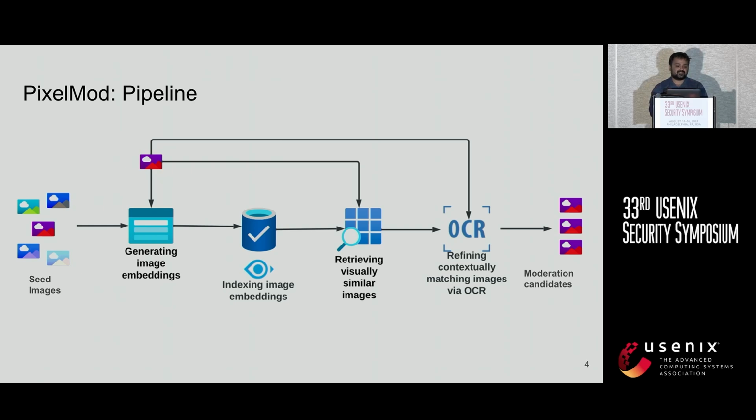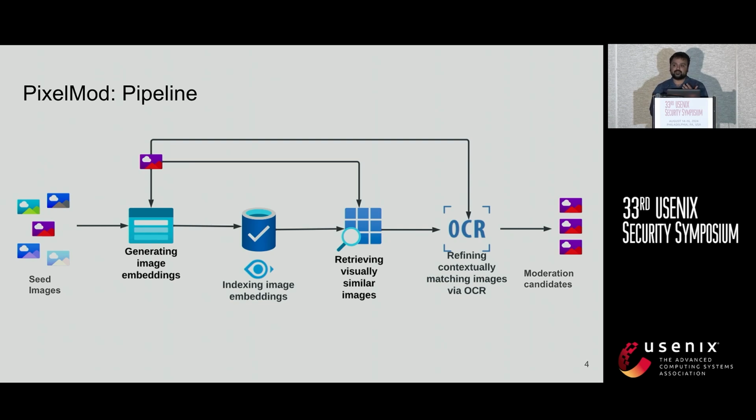So we present PixelMod, an end-to-end system for improving visual soft moderation on platforms. It takes images that a platform has already deemed to be misleading and that they want to moderate. We generate image embeddings, and then we use a vector database for indexing and querying the image embeddings.